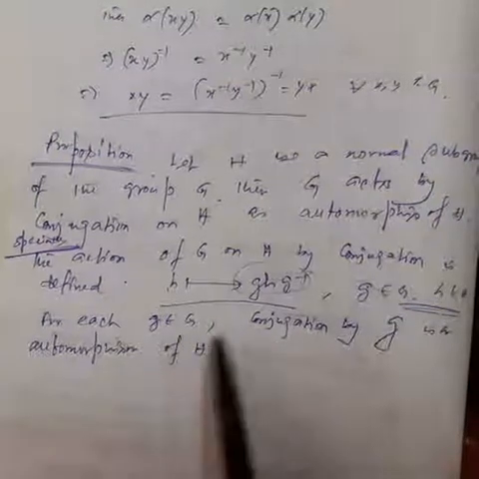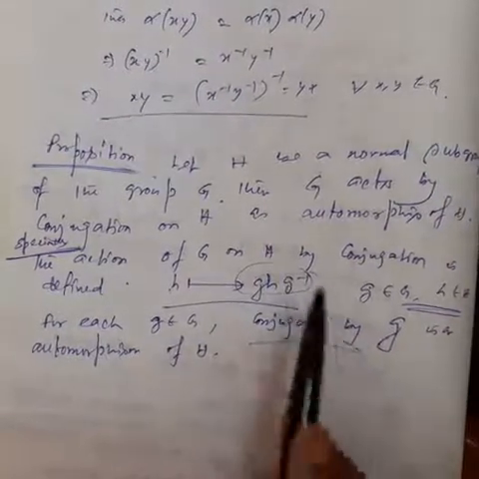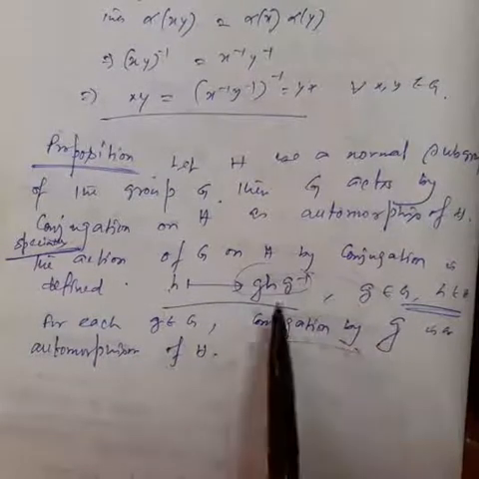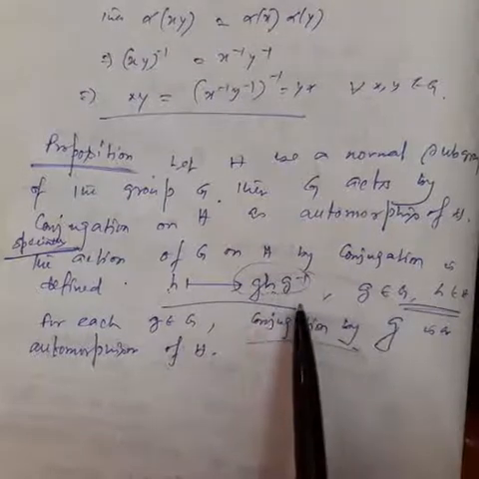For each g belongs to G, the conjugation by g is an automorphism. g h g inverse means the h is conjugate by g.